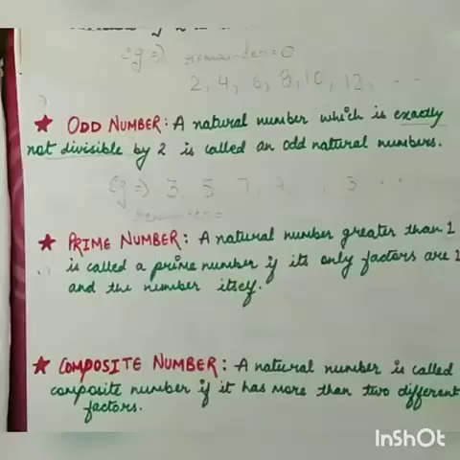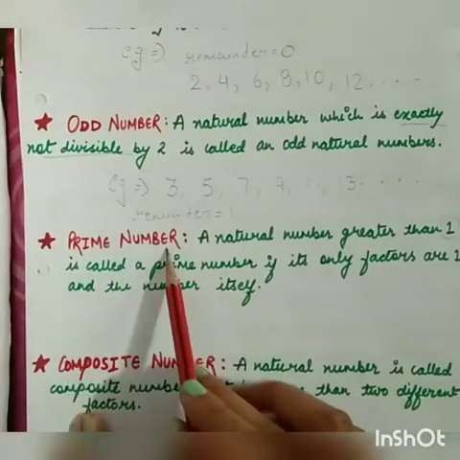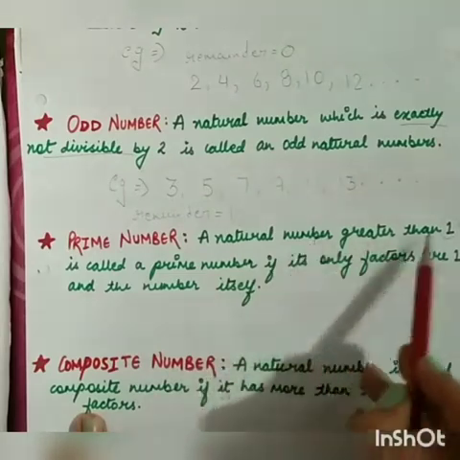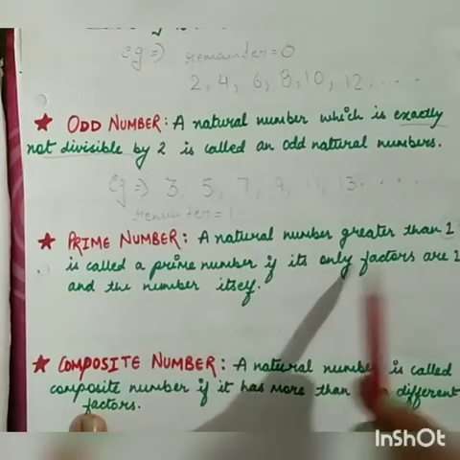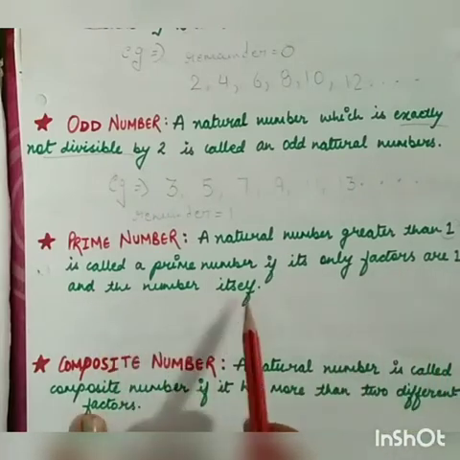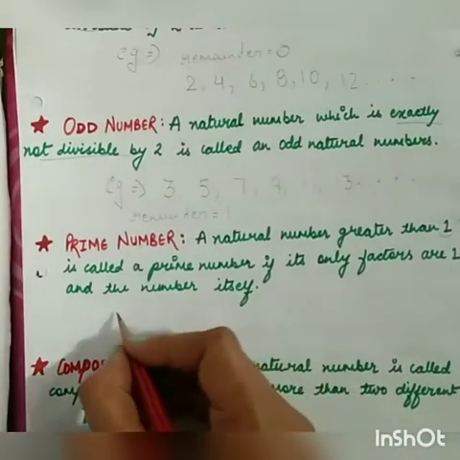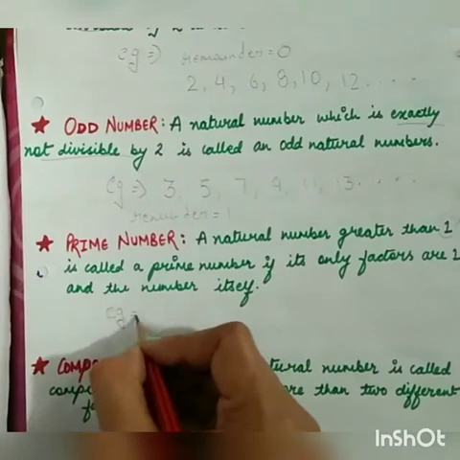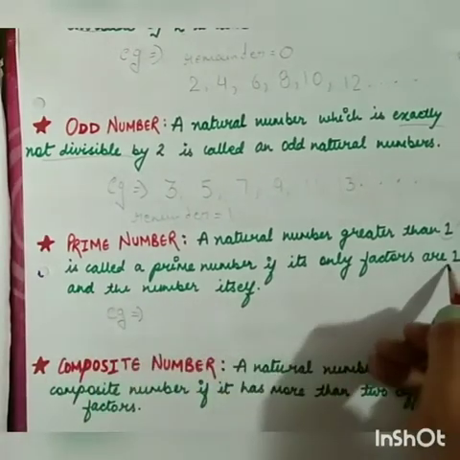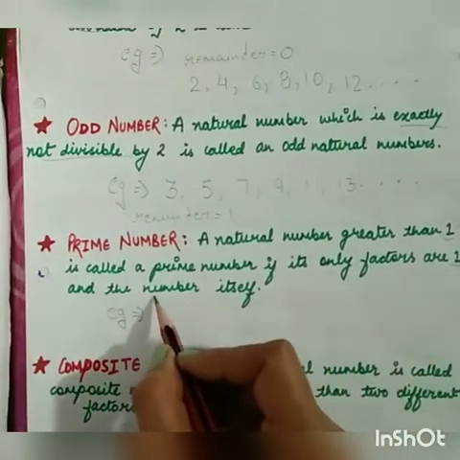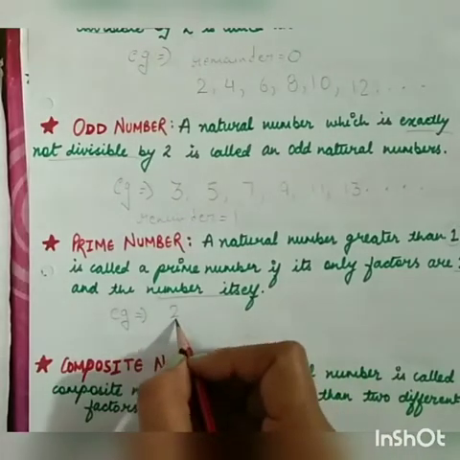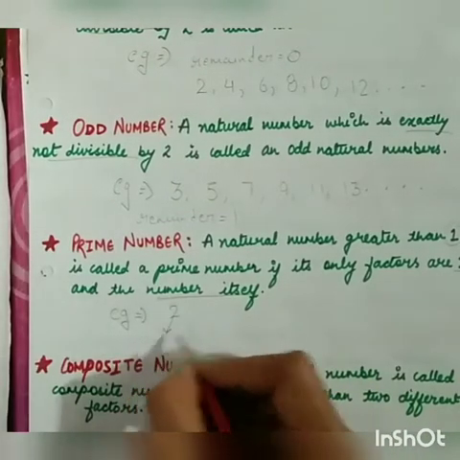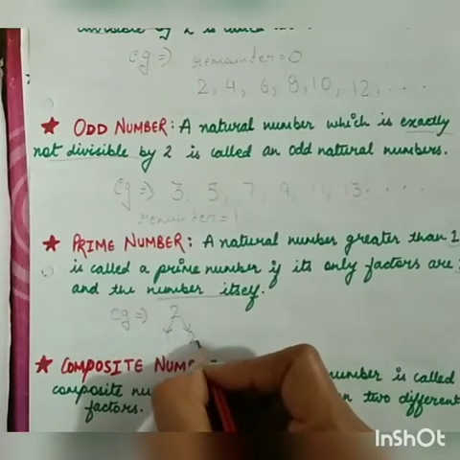So next is your prime number. A natural number greater than 1 is called a prime number if its only factors are 1 and the number itself. It means a prime number has only two factors: one is 1 and the other is the number itself. For example, 2. 2 has only two factors: 1 and 2 itself.